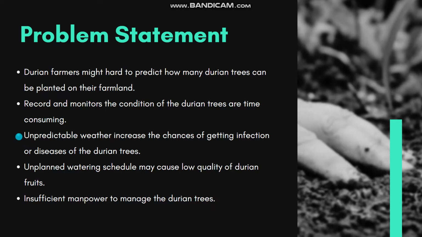The most important problem is the unpredictable weather in Malaysia, which will increase the chances of infection or disease of the durian trees. And thus, an unplanned watering schedule will cause low quality of the durian fruits. And lastly, there is insufficient manpower to manage the durian farm.